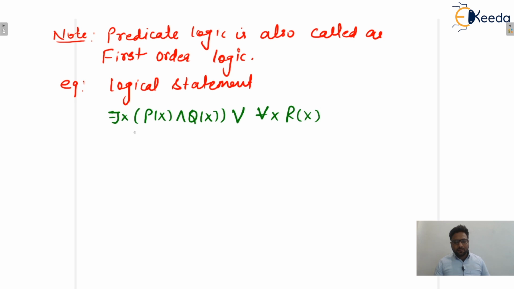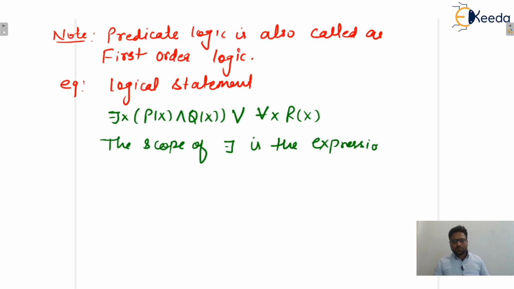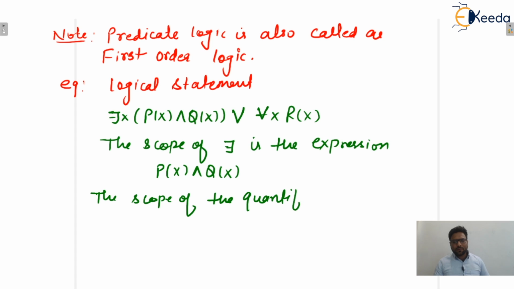The scope of the existential quantifier, there exists, is the expression p of x and q of x. Similarly, you tell me the scope of the universal quantifier, for every.